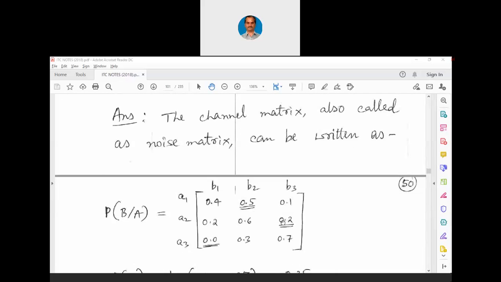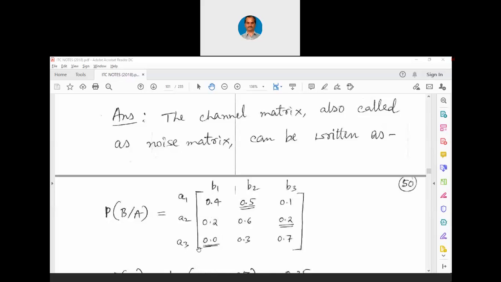This was not given, this was not given, this was not given. Now you know that it is 1 minus 0.4 minus 0.1, here it is 1 minus 0.2 minus 0.6, and here it is 1 minus 0.3 minus 0.7. So here it is 0.5, 0.2, 0. This is possible. Why? Probability of B1 being received when A3 is transmitted being 0 can be characterized for that particular communication system.